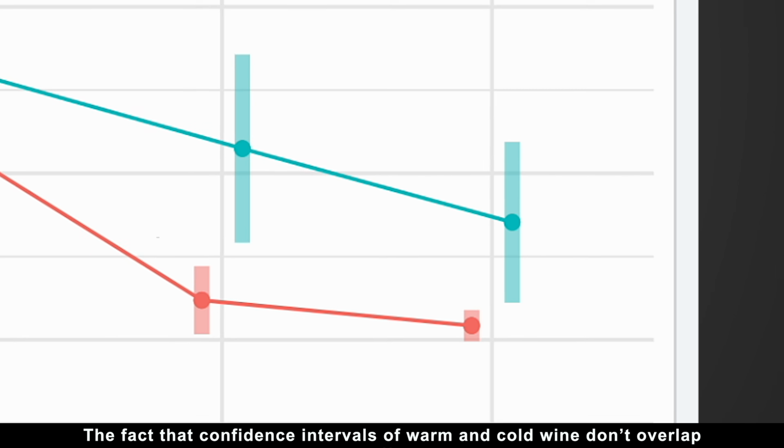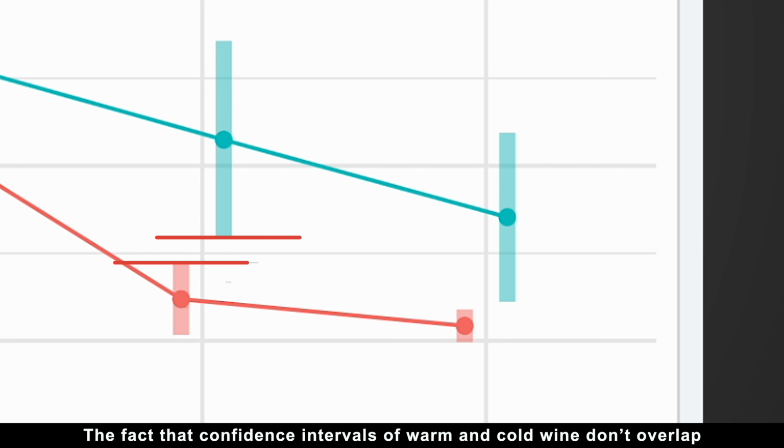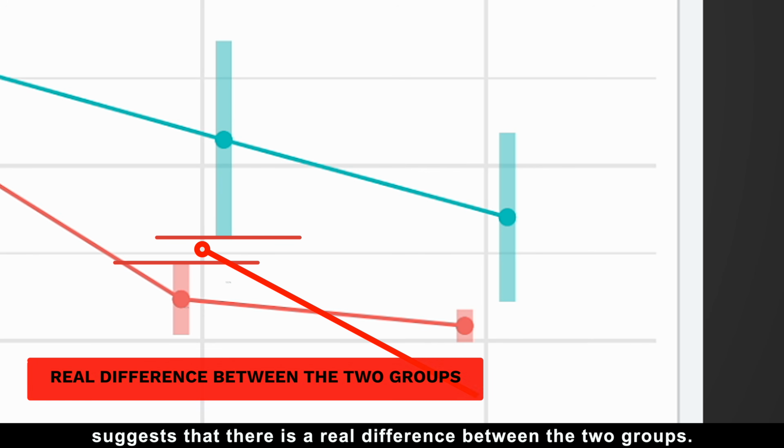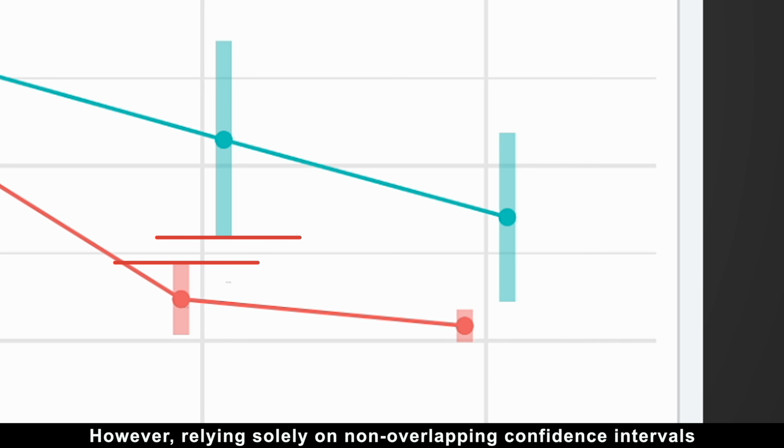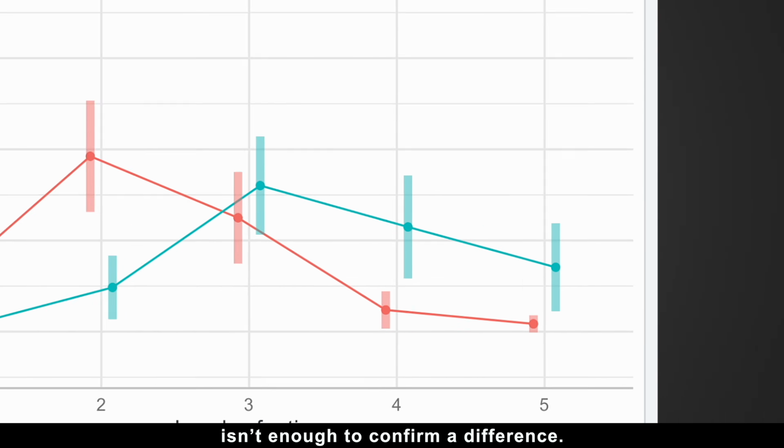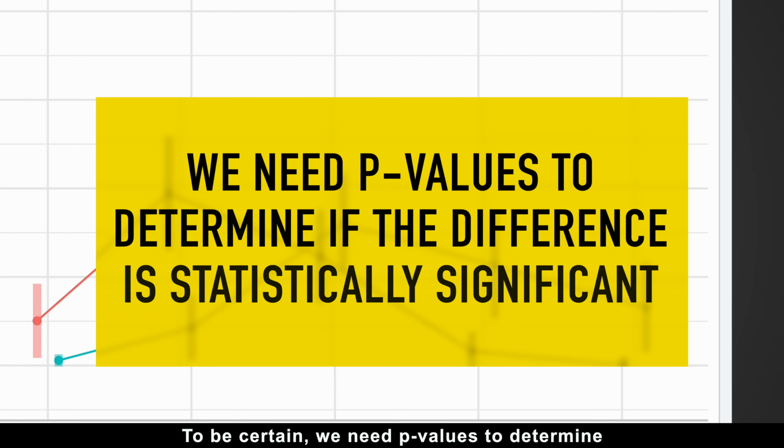The fact that confidence intervals of warm and cold wine don't overlap suggests that there is a real difference between the two groups. However, relying solely on non-overlapping confidence intervals isn't enough to confirm a difference. To be certain, we need p-values to determine if the difference is statistically significant.